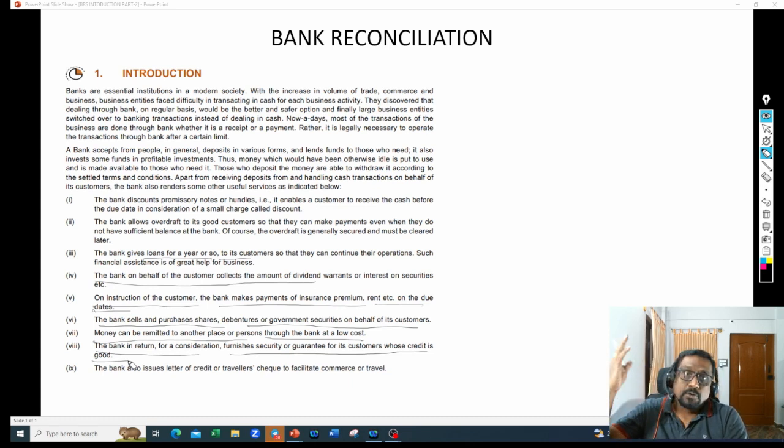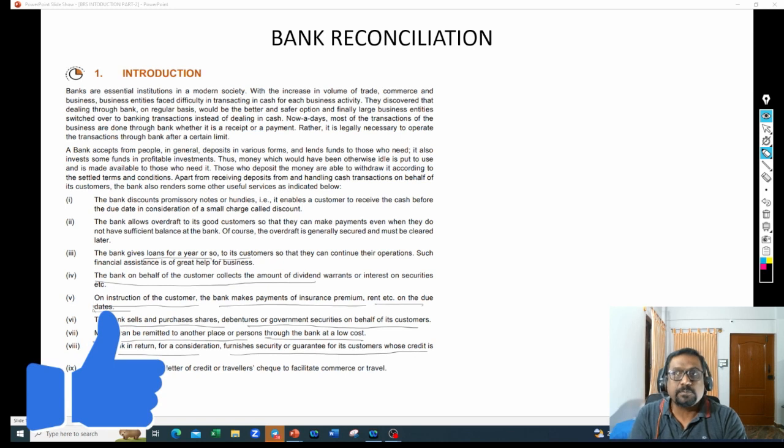For example, to get the goods from US to India, it might take 30 days for you to import the goods. Then that supplier will demand, saying that, boss, I'm ready to supply these goods, but what is the guarantee that after receiving the goods you are going to make the payment? Right? They will have their own doubts, right? That supplier might question you, saying that what is the guarantee that you are going to make the payment?